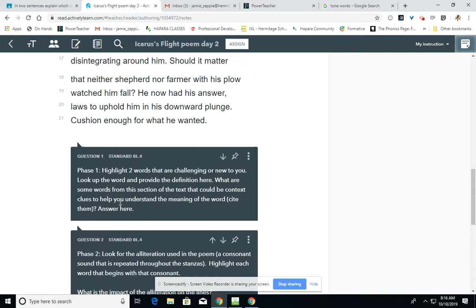the definition there. I want you to also provide in this answer what are some quoted words from this poem that could be called your context clues that help you understand the particular meaning of that word as used in the passage. So make sure you do that with 2 words and quote and cite your evidence there as well.